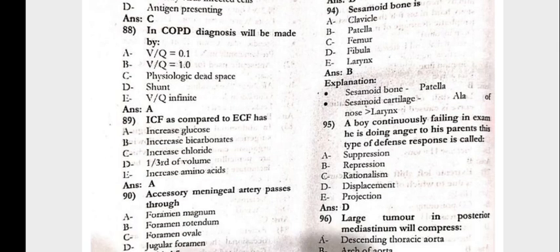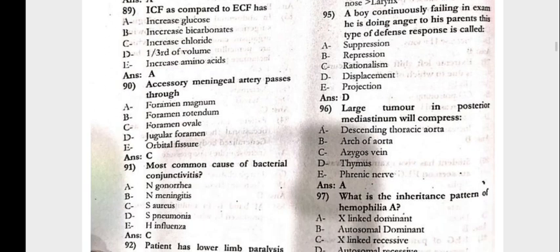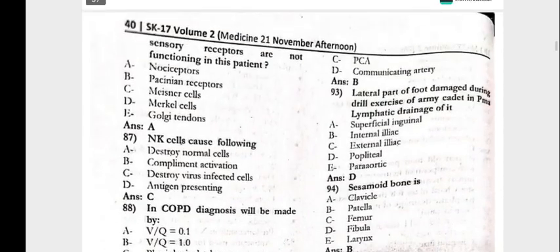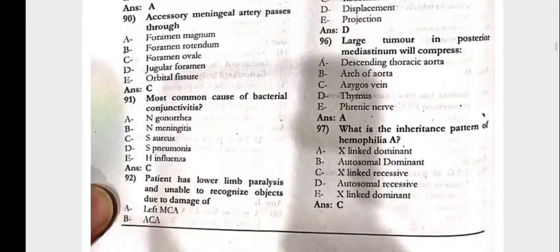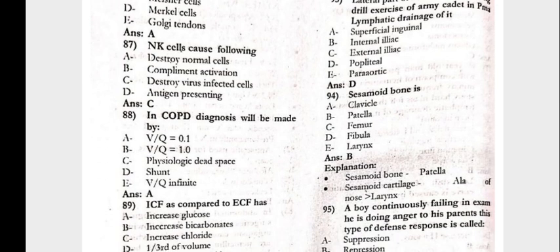ICF as compared to ECF has increased glucose. The middle meningeal artery passes through the foramen ovale. The most common cause of bacterial conjunctivitis is the Staph aureus. The patient has the lower limb paralysis and is unable to recognize the objects due to the damage of which artery? That is ACA. The next 93, the lateral part of the foot, the lymphatic drainage of it would be the popliteal. The sesamoid bone is the patella.